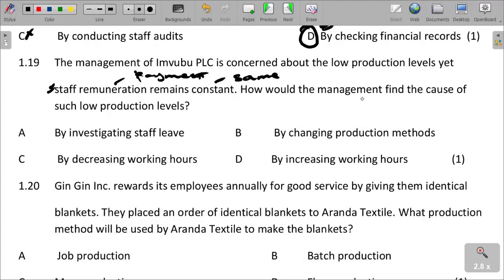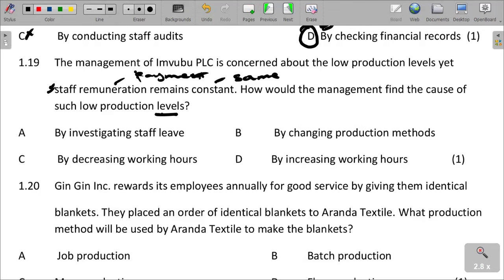How would the management find the cause of low production levels? So how could the management find the cause of such low production levels?